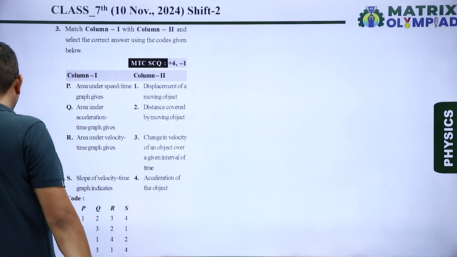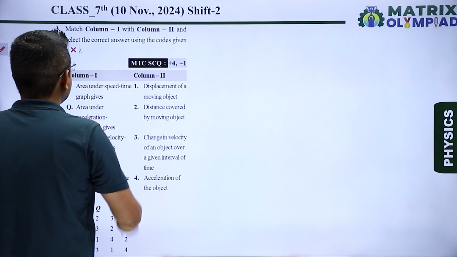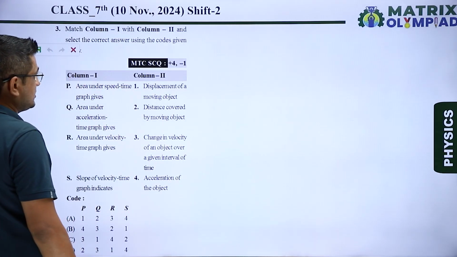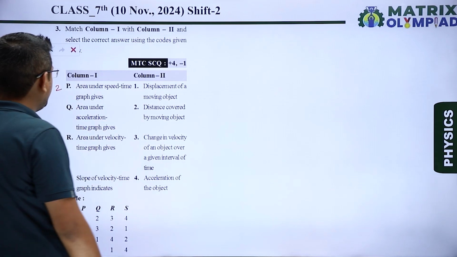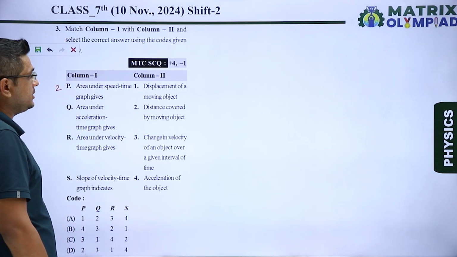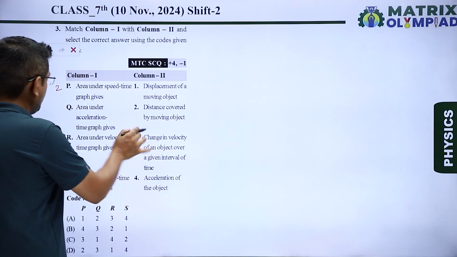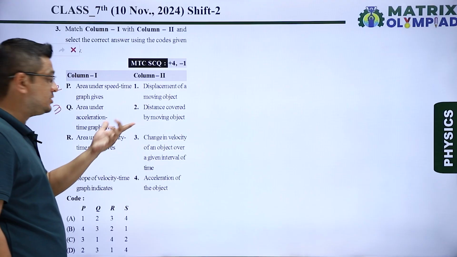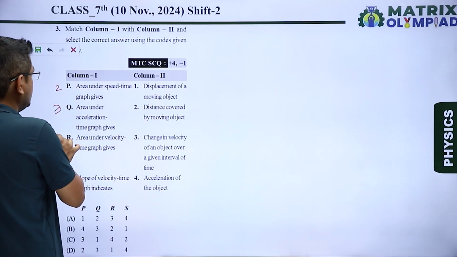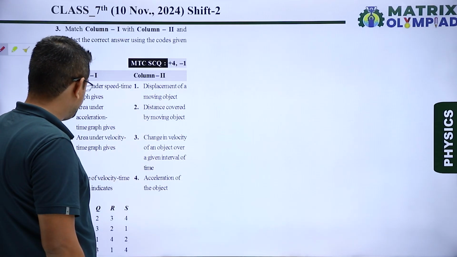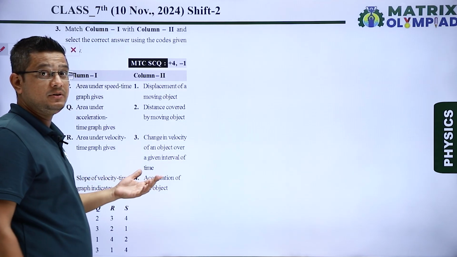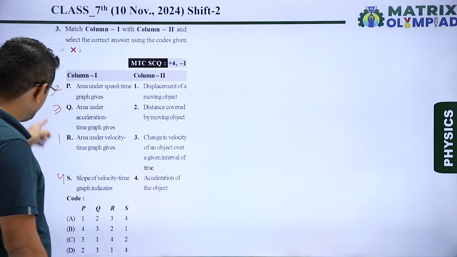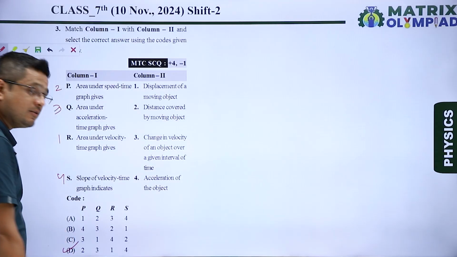Question number 3 is a match the following question. Area under speed time graph: speed into time is equal to distance. So for P I will write 2. Area under acceleration time graph: a into t is equal to change in velocity. So for Q I will write 3. Area under velocity time graph: v into t is equal to displacement. So for R I will write 1. Slope of velocity time graph is equal to change in velocity upon time, that is equal to acceleration, 4. So correct code is 2314, that means option D is our correct answer.